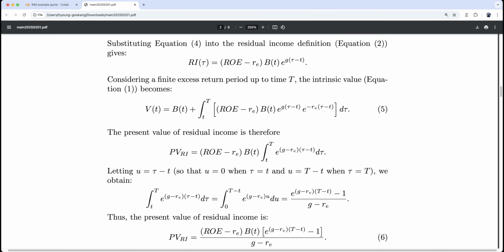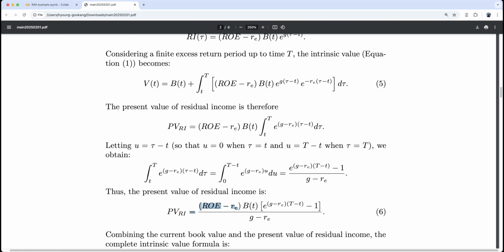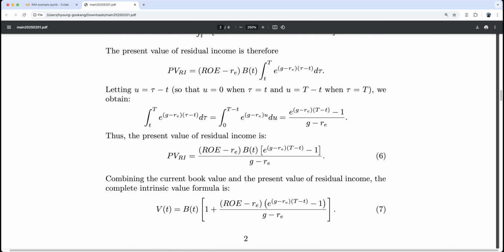Next, therefore, the present value of residual income is simply, well, again, we make a lot of assumptions here. So we have this initial residual income multiplied by this growth part. Combining the current book value and the present value of residual income, the complete intrinsic value formula is like this one.